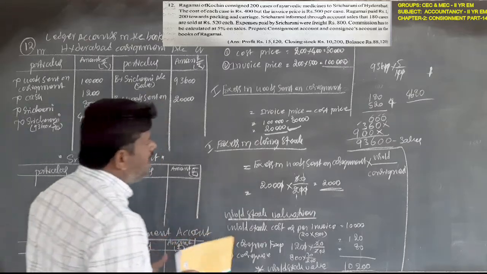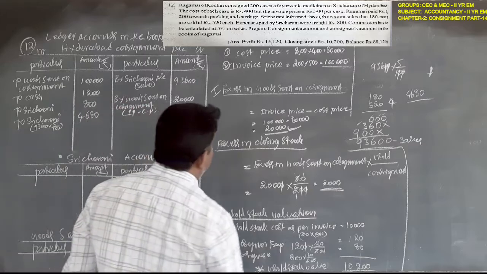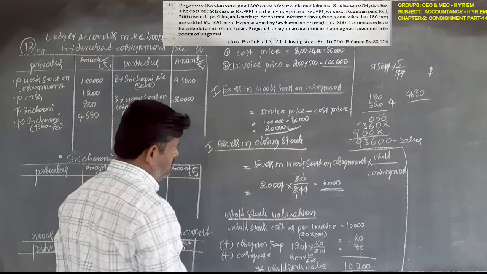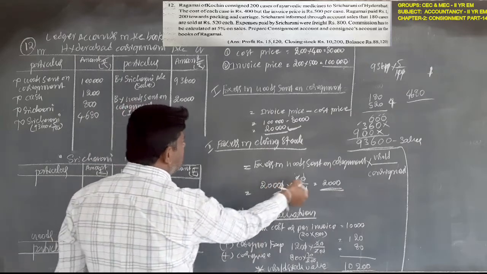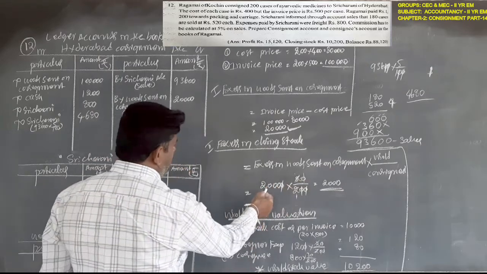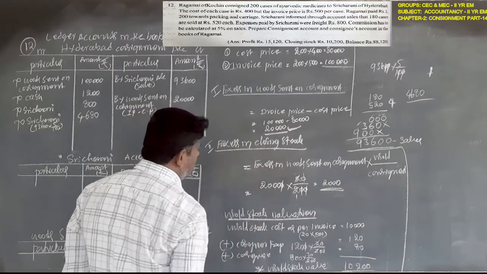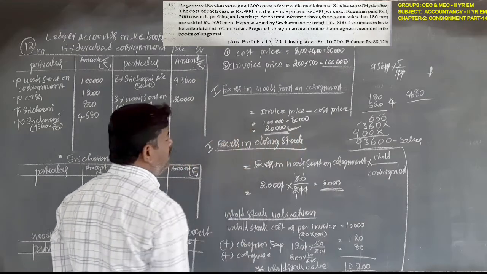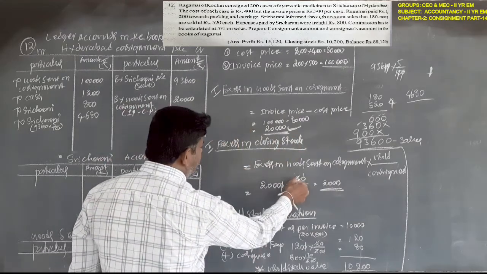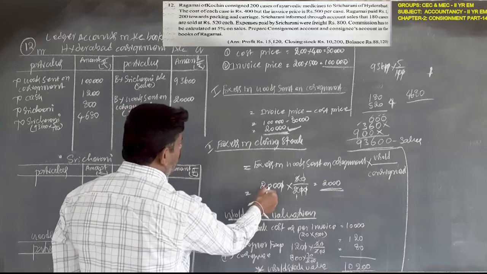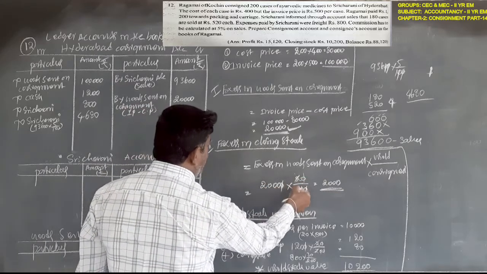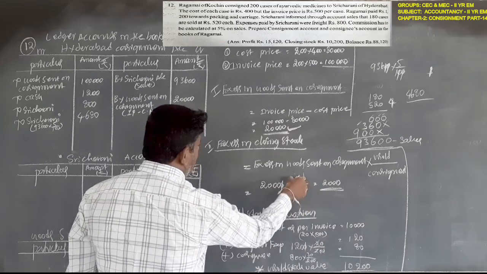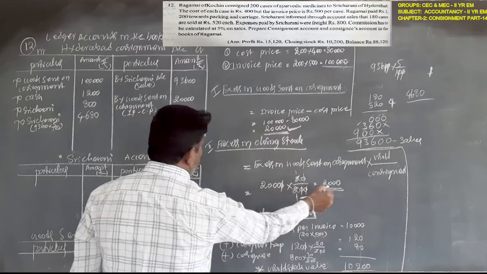Next, here also, 20,000 rupees is the excess for 200 cases. For 20 cases, how much? This is the excess in closing stock. If there is an excess of 20,000 rupees for 200 cases, for 20 cases how much? So 20,000 into 20 by 200, this 0 cancels this 0, this 2 cancels this 2, and we get 2,000 rupees excess.